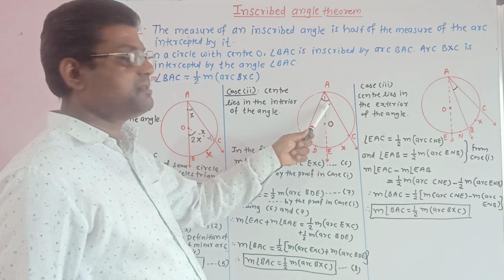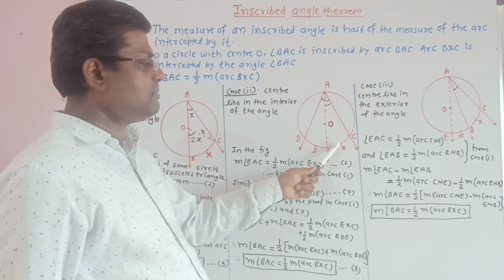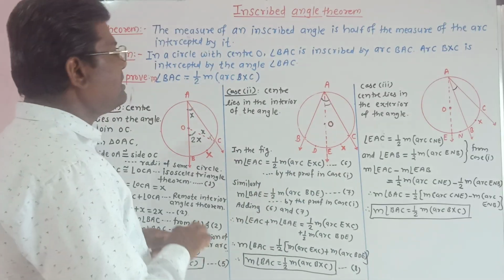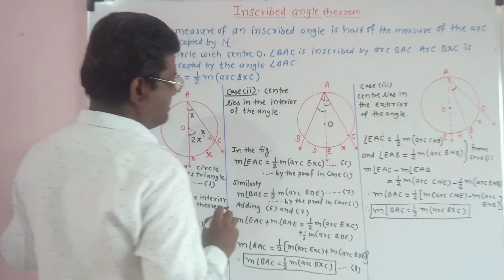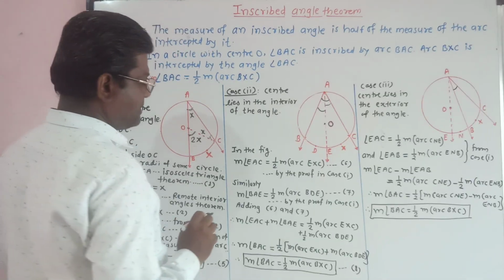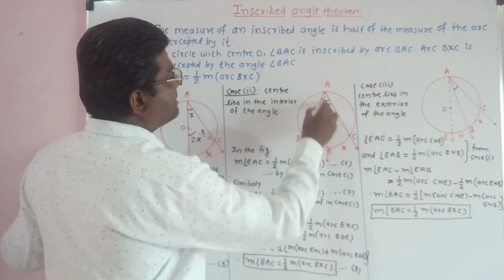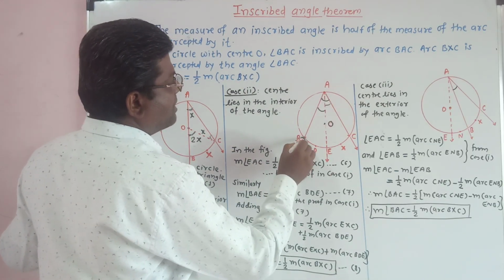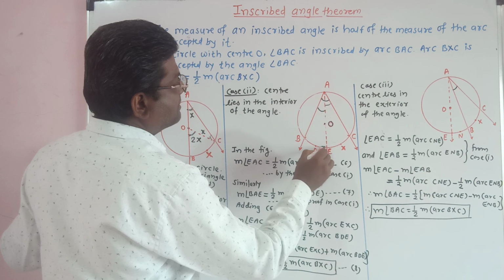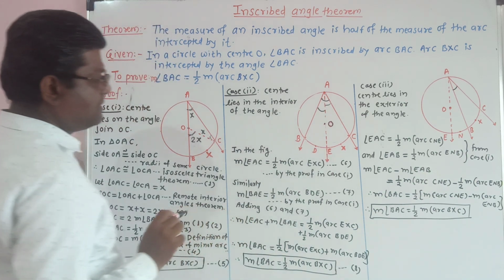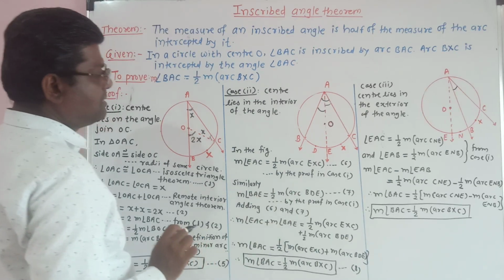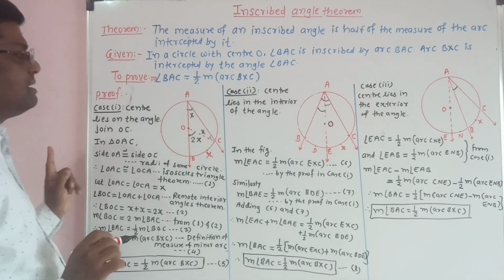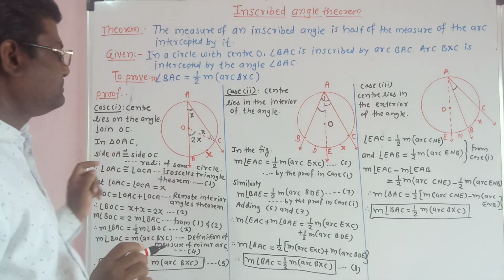Similarly, the measure of angle BAE is equal to half into the measure of arc BDE. This is by the proof of case 1. In case 1 it is proved.